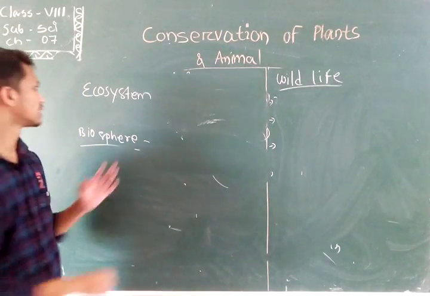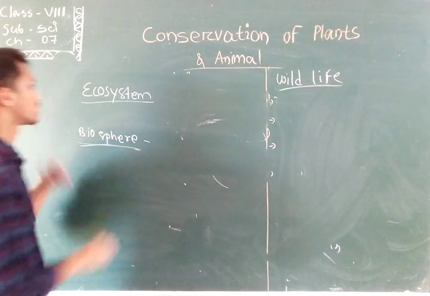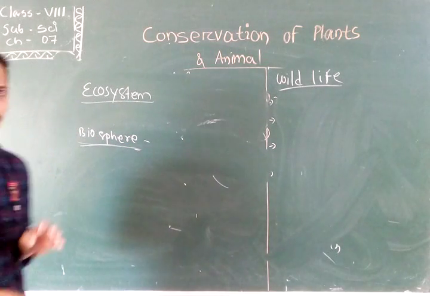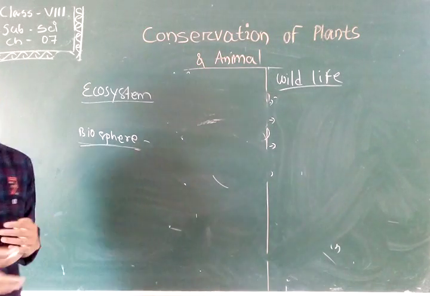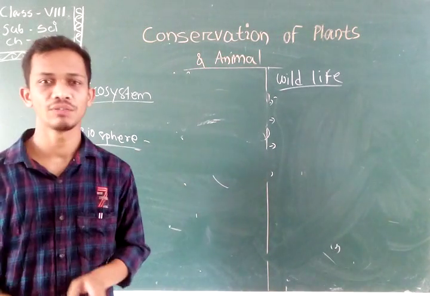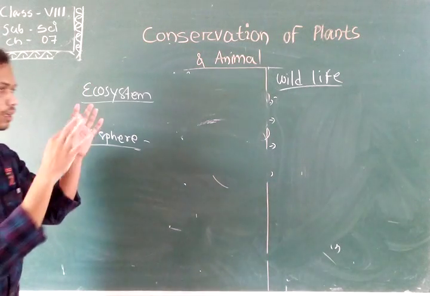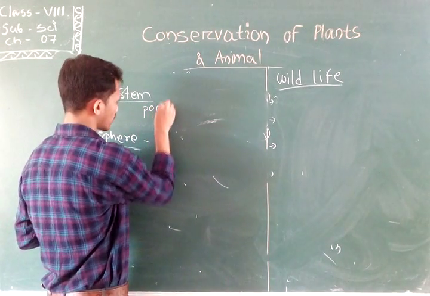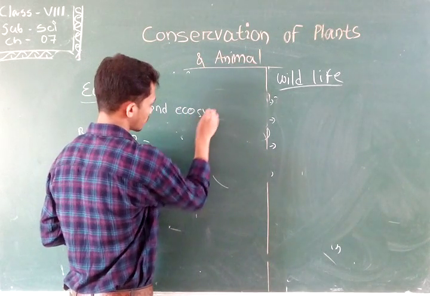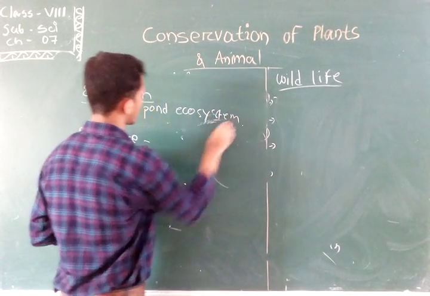Here, let's discuss the next two things, ecosystem and biosphere. So what is an ecosystem? An ecosystem is a system which contains both the living and non-living portions of a thing. Take an example of a pond ecosystem. What will be present in the pond?